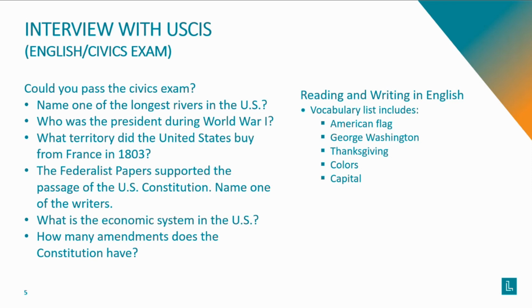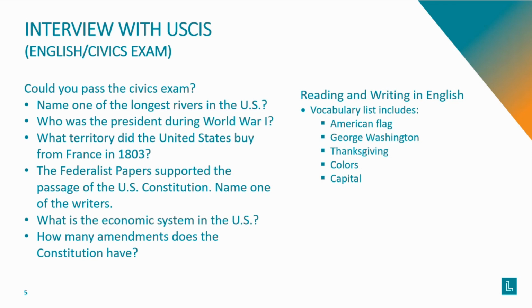You'll also have to be able to read 1 sentence in English and write 1 sentence in English. The officer will point to a sentence on a screen and you must read it aloud. Next, the officer says a sentence out loud and you must be able to write the sentence on the screen. If you applied for an exception to the English and civics requirement, the immigration officer will review whether you qualify for an exception during the interview.